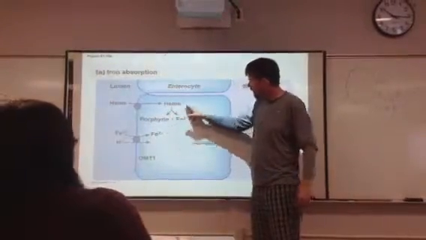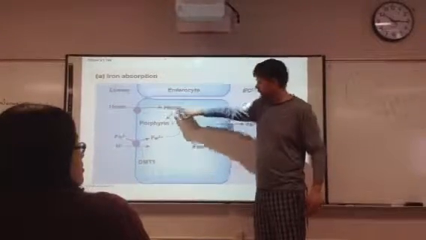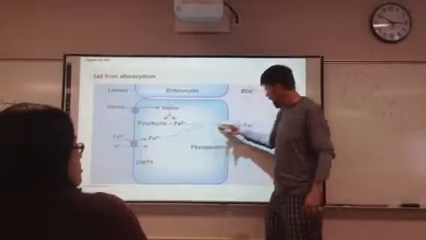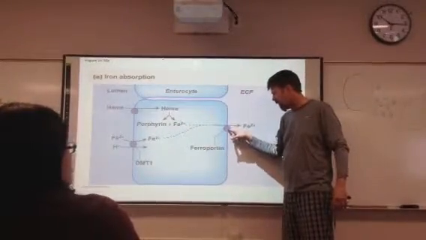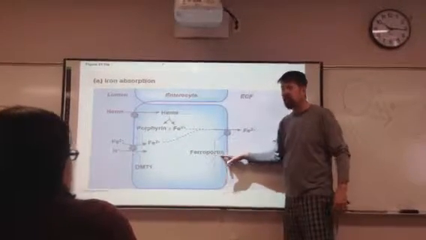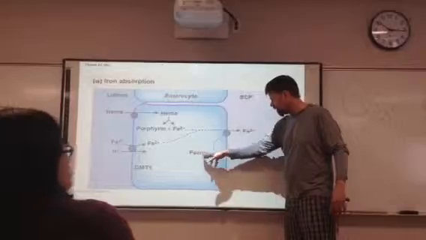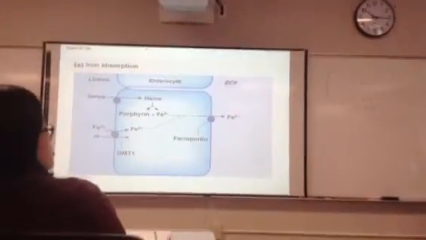Once we have the heme, I need to release the iron from the heme. That's just showing this right here. Then I need to absorb the iron. And the transporter protein that absorbs iron, ferrous is Latin for iron, so it's a ferroportin. Port, to transport, like out of port, ferro iron. So ferroportin is the protein that helps me transport iron.